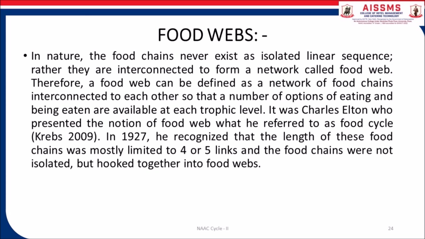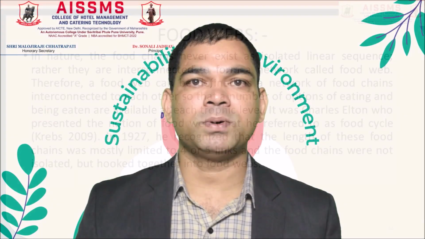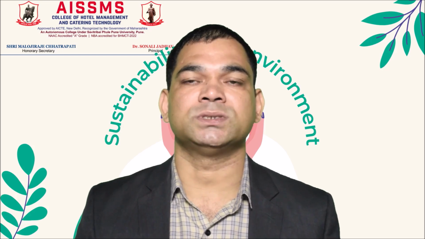The web-like structure is formed by interlinked food chains, and such an interconnected matrix is known as a food web. Food webs are a part of an ecosystem. These food webs permit an organism to obtain food from more than one type of organism of the lower trophic level. Every living being is a part of multiple food chains in the given ecosystem.